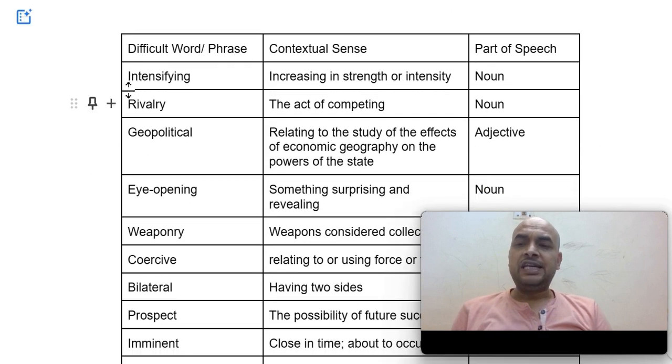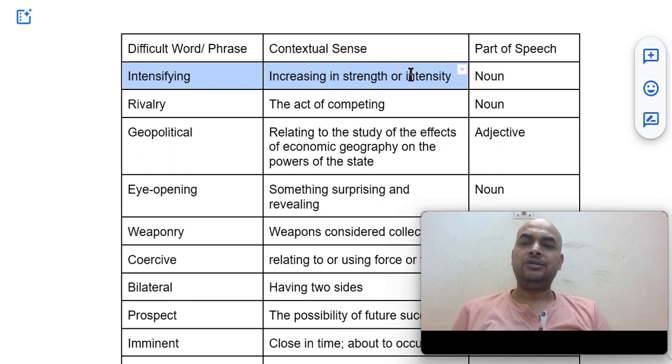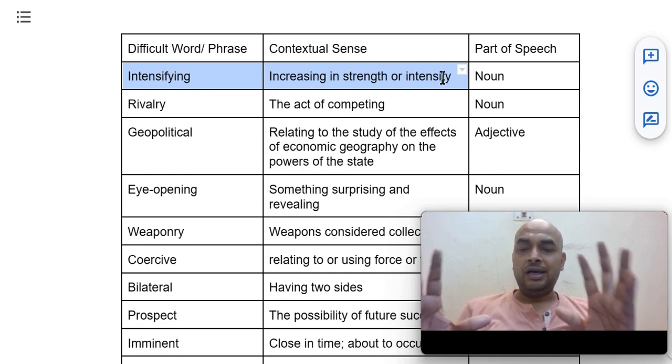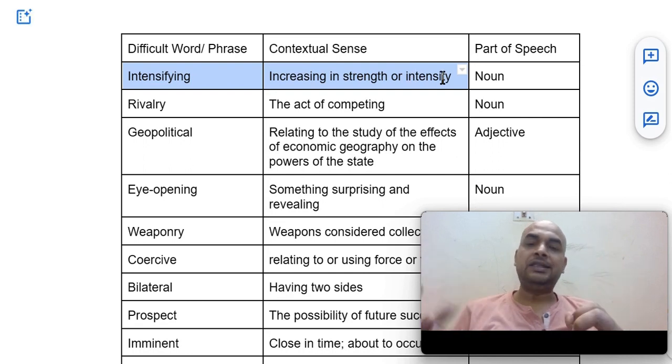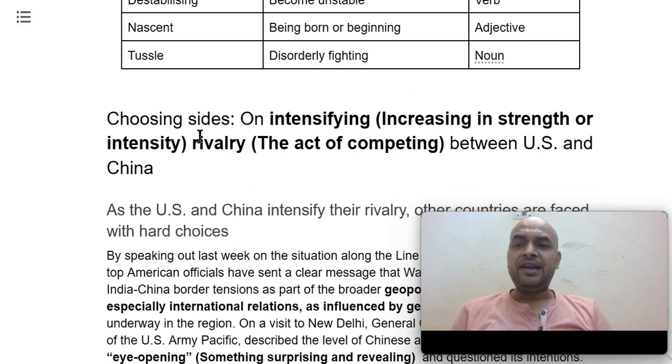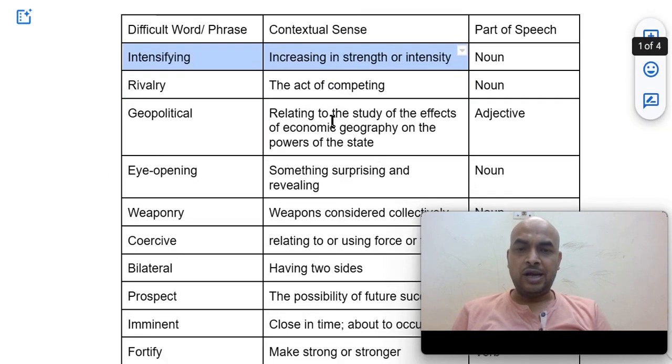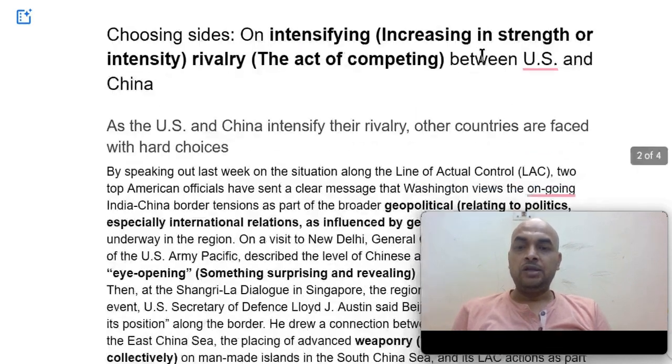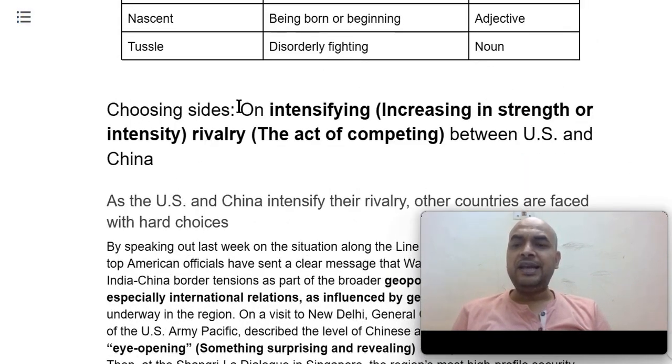First, what is intensifying? Intensifying means increasing in strength or intensity. When somebody's strength or intensity increases, it will be called intensifying. It's an adjective, not a noun, and it is being used as intensifying rivalry. Which kind of rivalry? Intensifying. Now, what is rivalry?